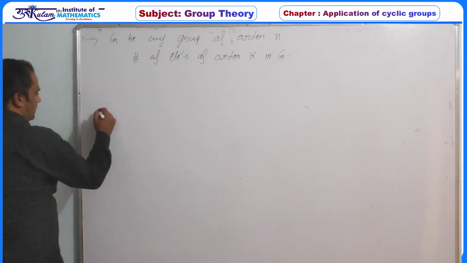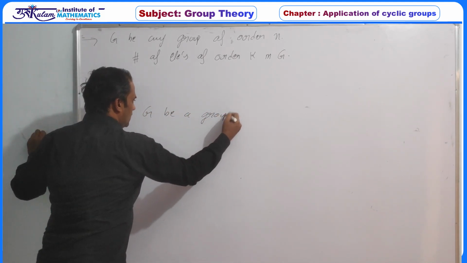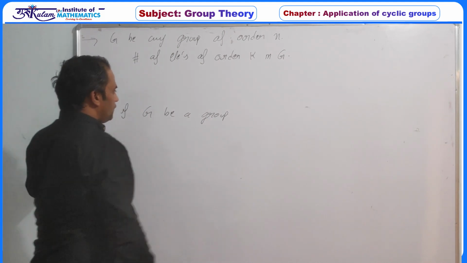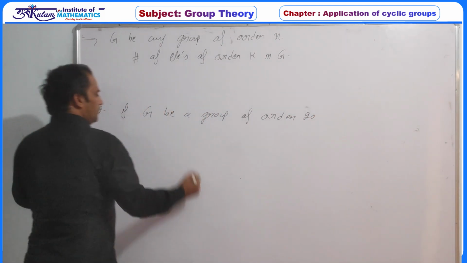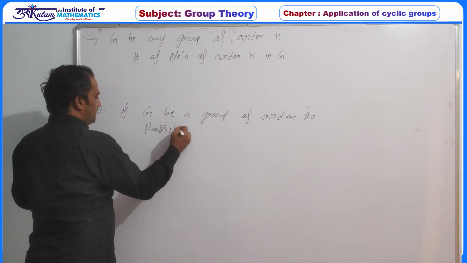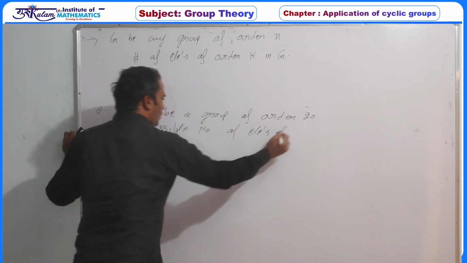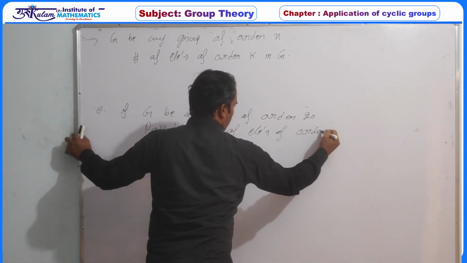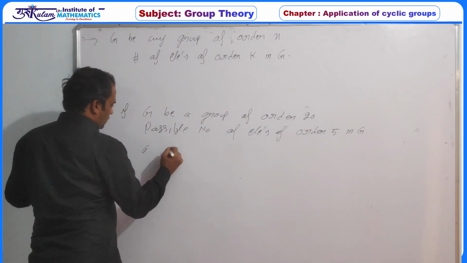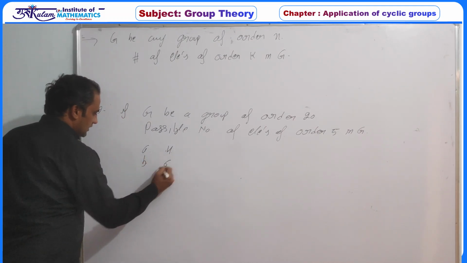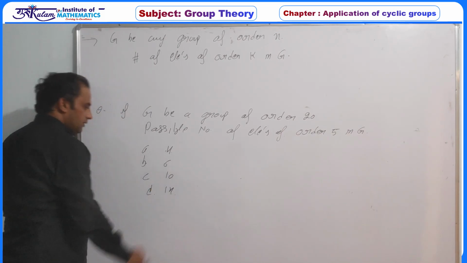For example, if G is a group of order, in the last class we had given a question, G be a group of order say 20, then the possible number of elements of order 5 in G. First option is say 4, second is 6, third is 10, and fourth is 14 elements.